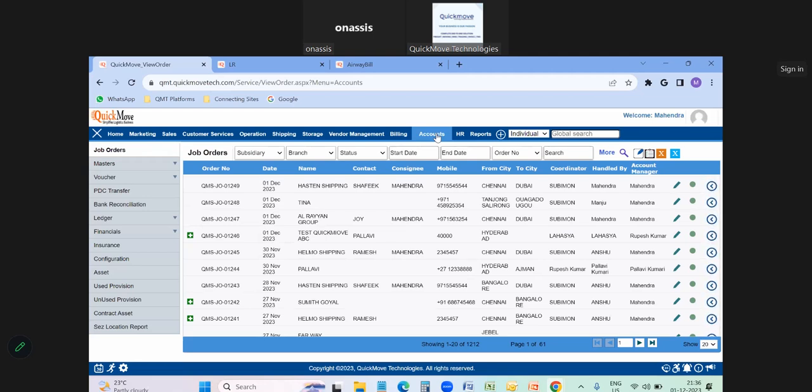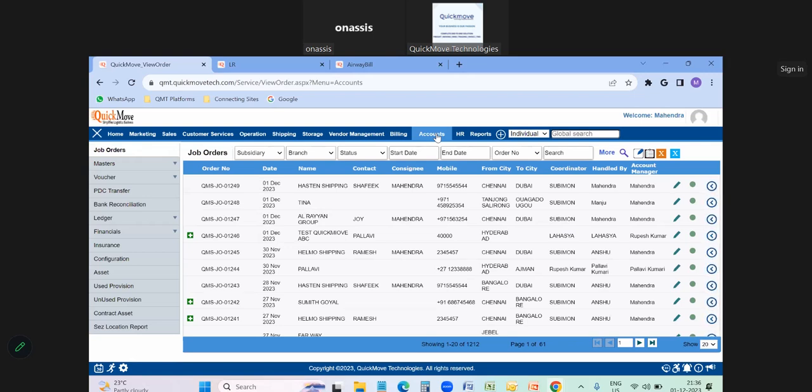Here, what is there, right? Our software supports all activities, freight forwarding activities. See, for example, as I told you, in the job order itself we have the options like destination outsource, origin outsource. For example, I'm getting an order from the customer and creating one inquiry. Because I'm in the origin place, I'm in India and I don't have an office in Dubai, I need to connect to the agent there.